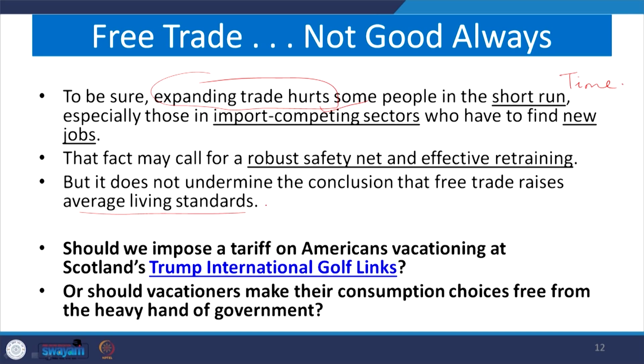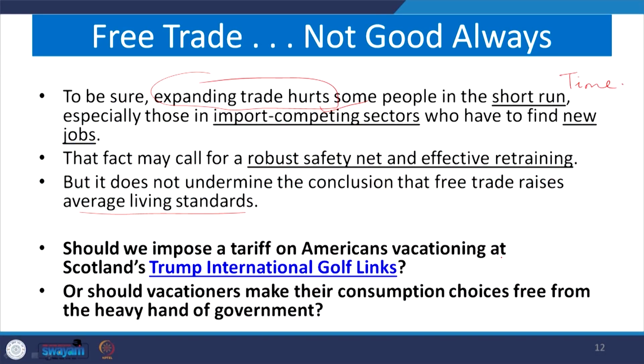Now, after analyzing Trump's policies, which were a cause for concern for economists in the US in 2018, especially the solar panel and import tariffs, with which I started the discussion, it must be understood what the government should do. Should we impose a tariff on Americans vacationing in Scotland, especially at Trump International Golf Links, or should vacationers make their consumption choices free from the hand of government?